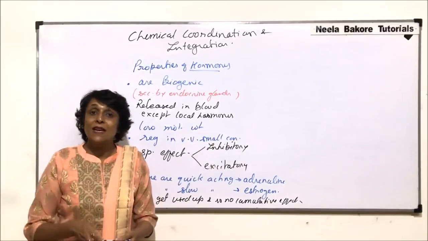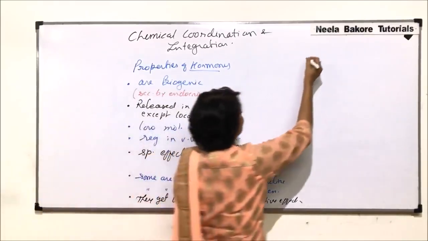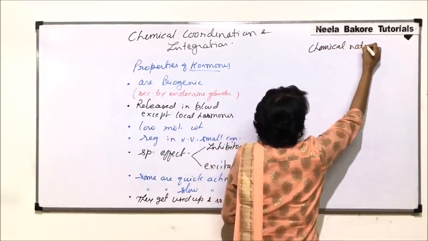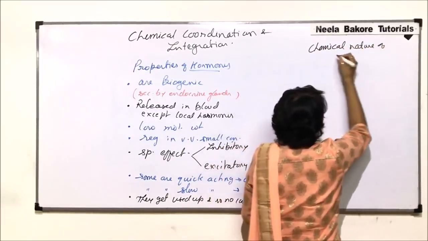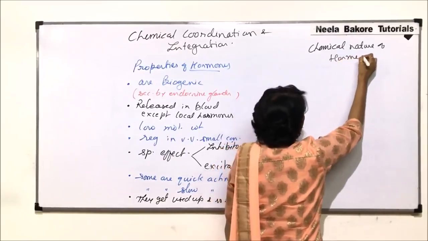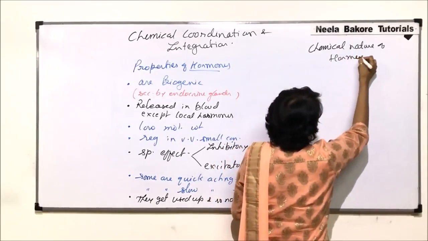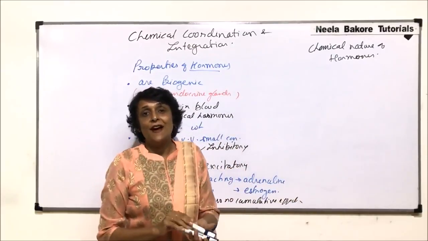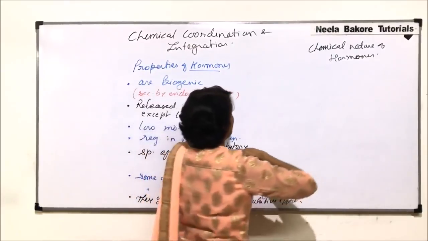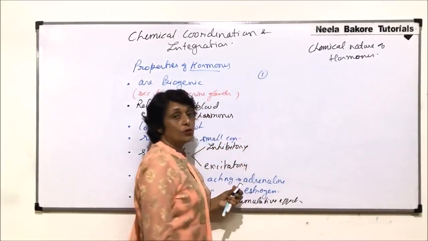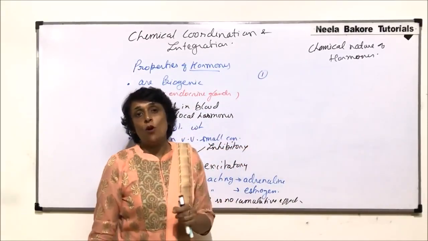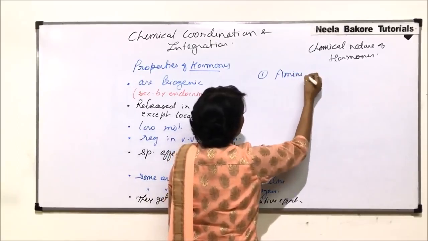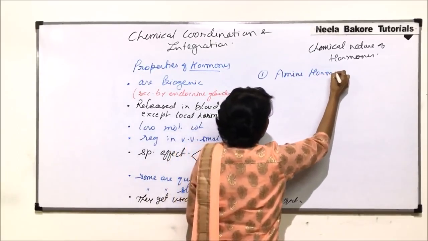Now when we come to the chemical nature, what exactly is the nature? Chemical nature of hormones. Based on their chemical nature, we classify them into three categories. The first category hormones are called amine hormones.